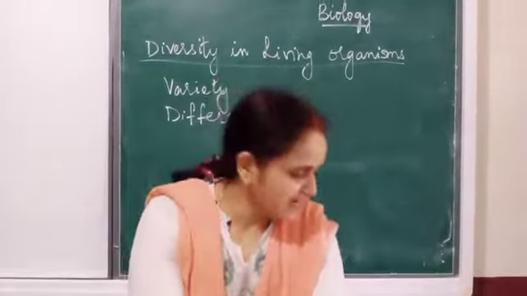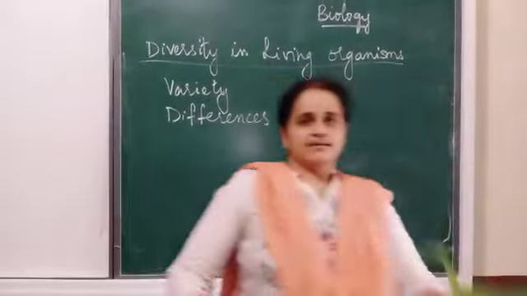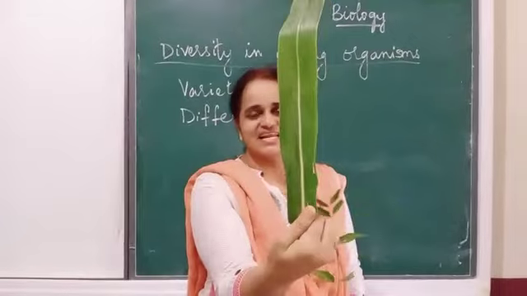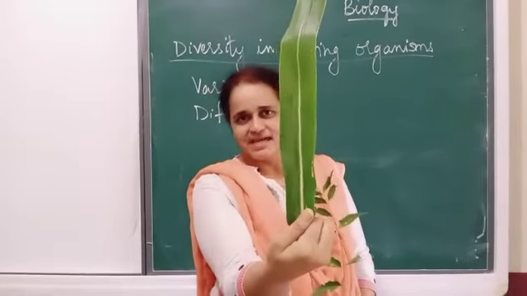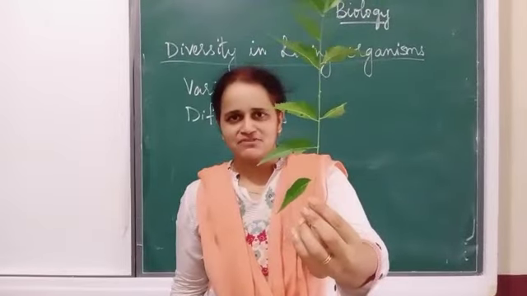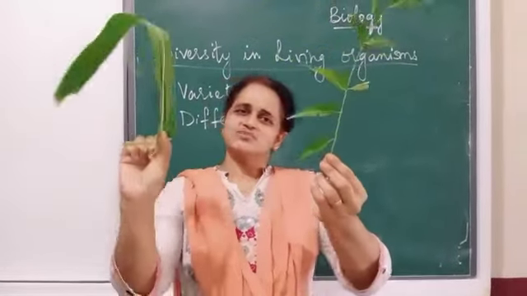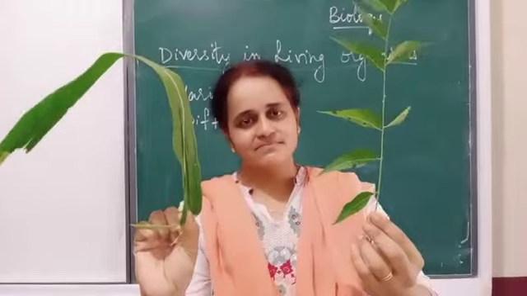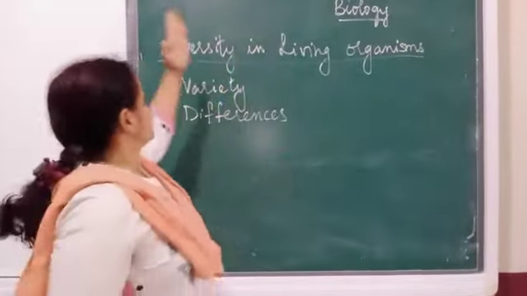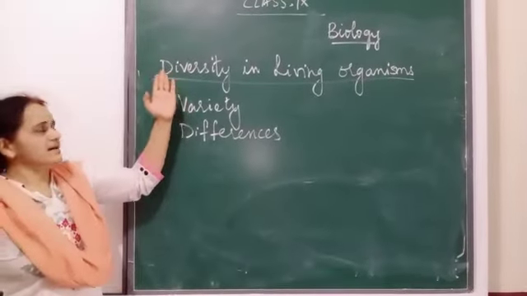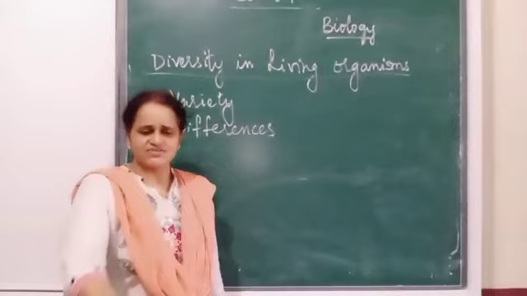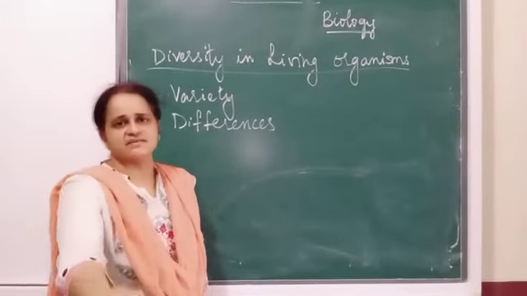In the same way, if I take the other two leaves here, this is a leaf of maize, as you say makkah, and this is our neem leaves. So can you say both leaves are same? No. So here lies the answer, the title of our lesson, our unit, diversity in living organisms. I have just taken the example of some leaves and some flowers.